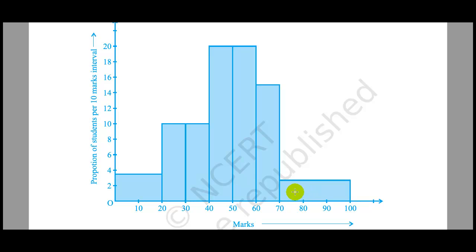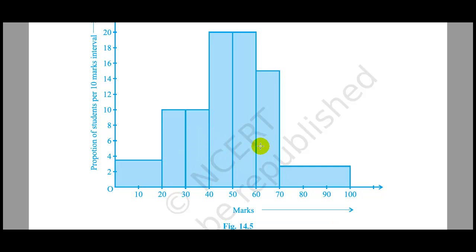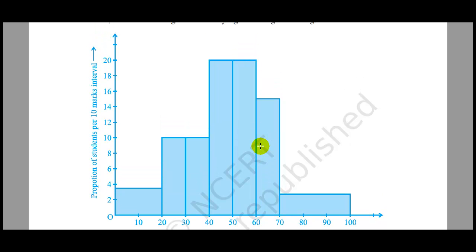So the area of this rectangle will be proportional to the rest of the bars. This is the correct graphical presentation of a histogram where the class widths are not equal.